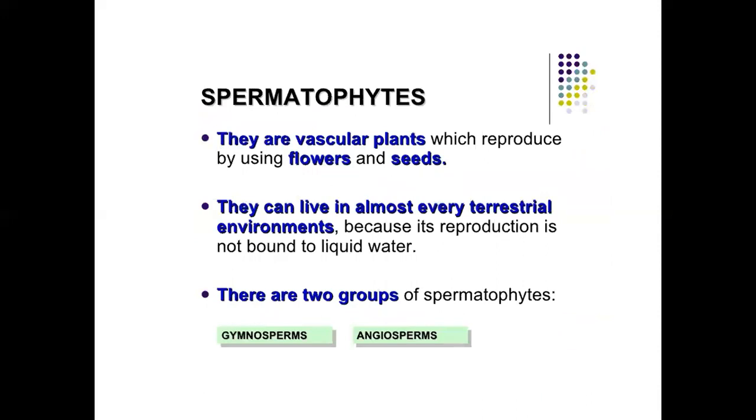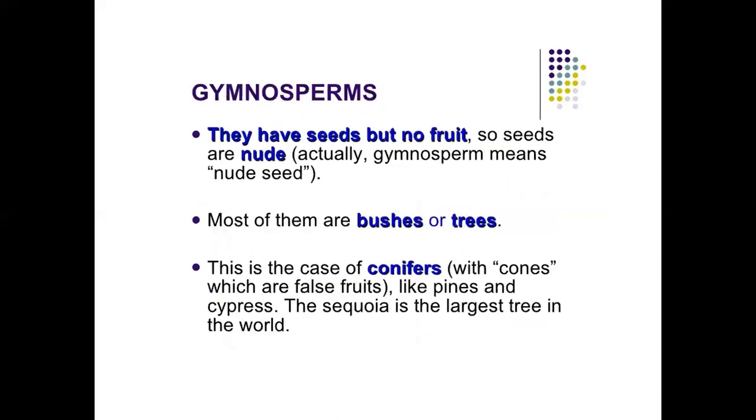Spermatophyta are vascular plants which reproduce by using flowers and seeds. They can live in almost every terrestrial environment because their reproduction is not bound to liquid water. There are two groups of spermatophyta, gymnosperms and angiosperms.